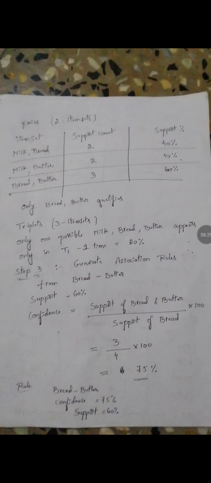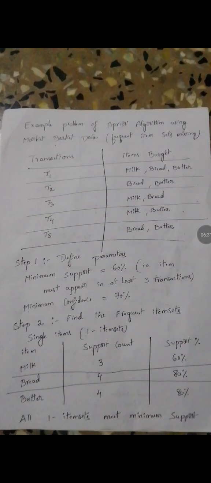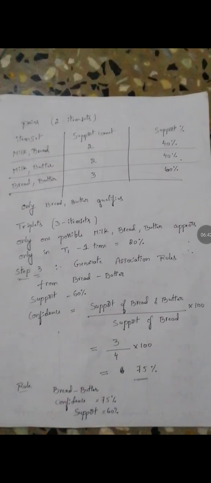And milk and butter, how many? Milk and butter is in the T1 transaction and in the T4 transaction, those two only. Then the support count is 2, and a support count of 2 means automatically 40 percent.